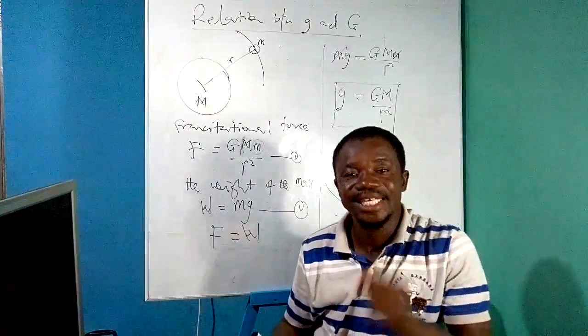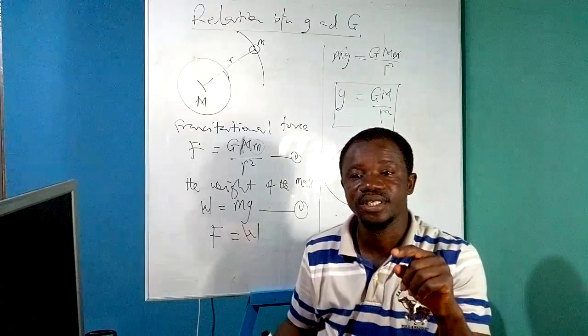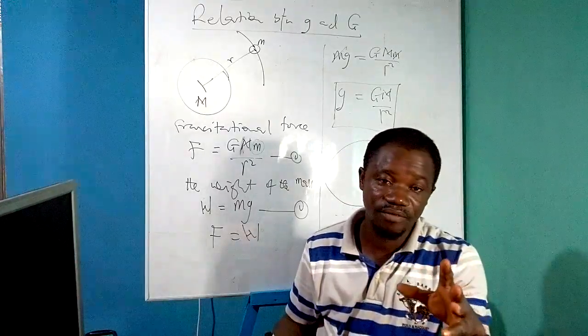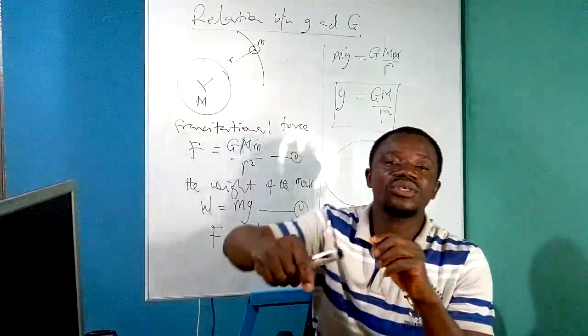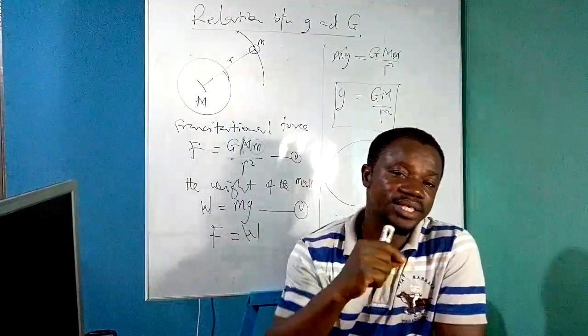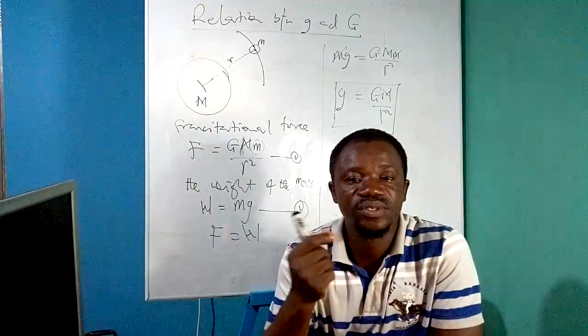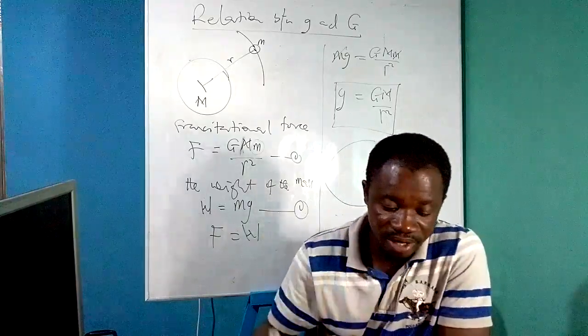The other reason why acceleration due to gravity is not constant on the Earth's surface everywhere is the fact that the Earth is constantly undergoing rotational motion. So the rotational motion of the Earth makes the value of small g, which is acceleration due to gravity, not constant at every place.